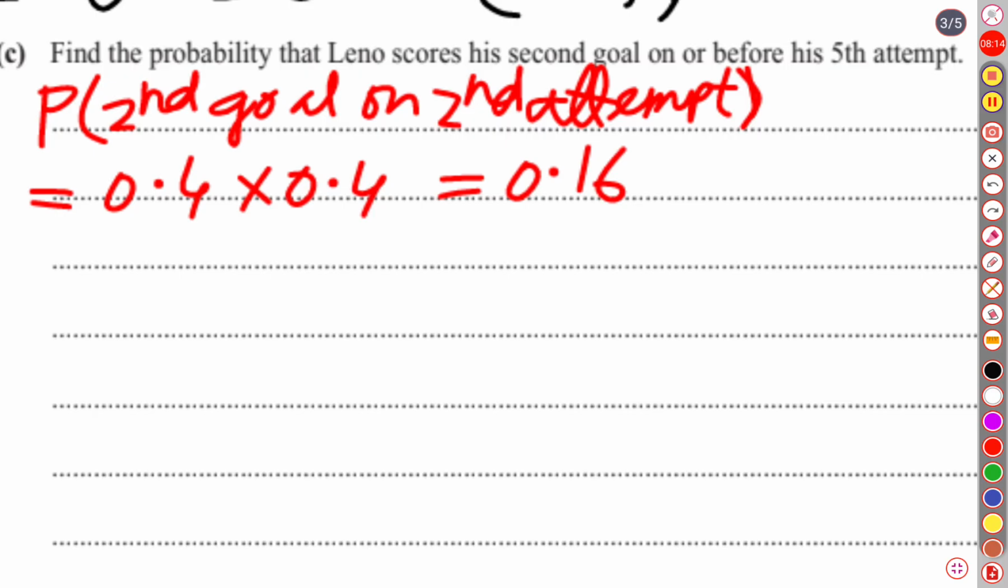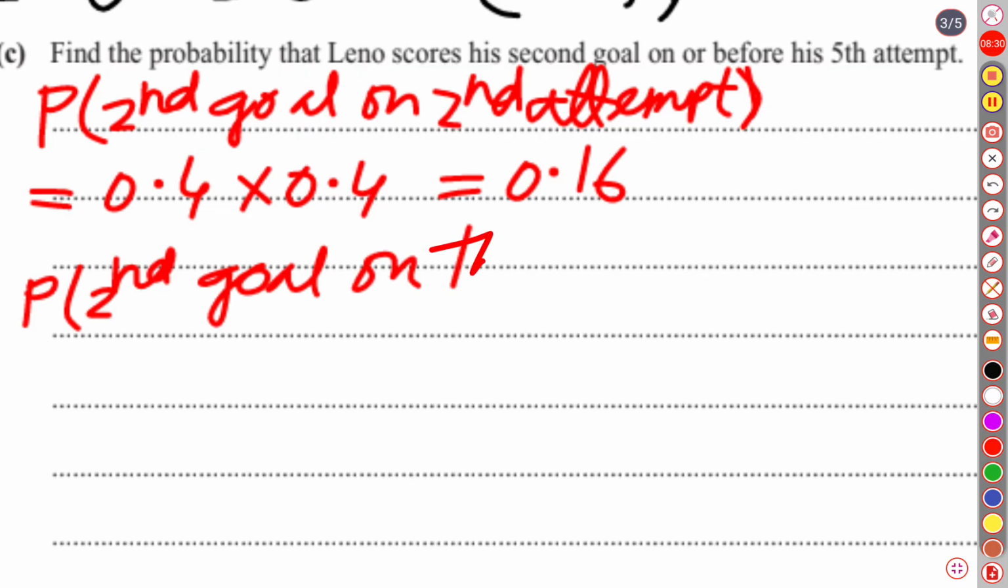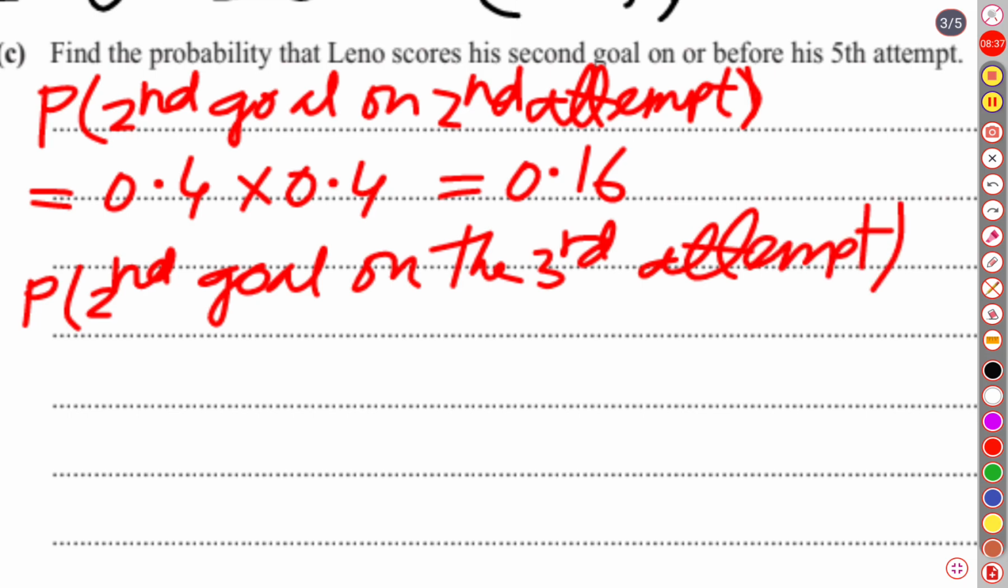Then he might succeed for the second goal on the third attempt. So second goal on the third attempt. One thing is sure, that he succeeded on the third time. So for the third attempt it is nothing but success, he succeeded on the third time for the second time.